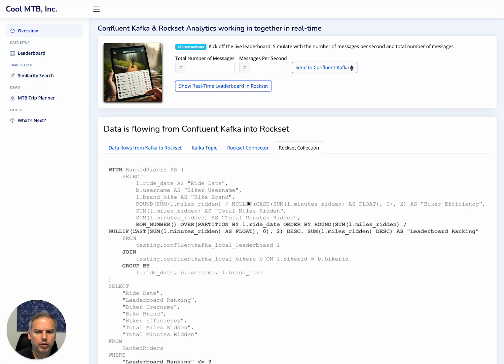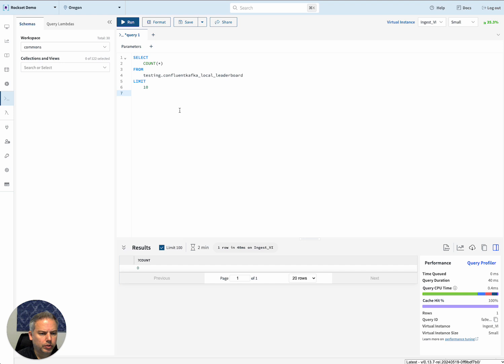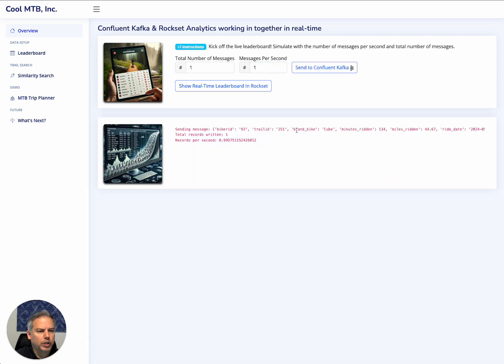Let's get some data flowing. First I want to show you, this is Rockset, and there's a collection here called leaderboard, and I've run a count star, and you can see there are 0 records in this collection. Let's move one message into Confluent Kafka.